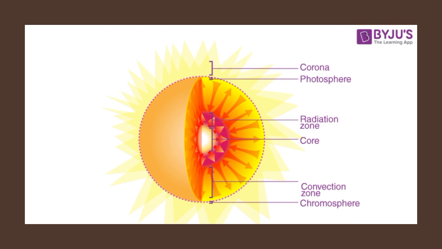At this temperature, coupled with very high pressure, two isotopes of hydrogen, deuterium and tritium, fuse to form helium and release a massive amount of energy in the form of heat. Around 600 million tons of hydrogen are converted into helium every second in the Sun. The reactions which take place in the Sun provide an example of nuclear fission.